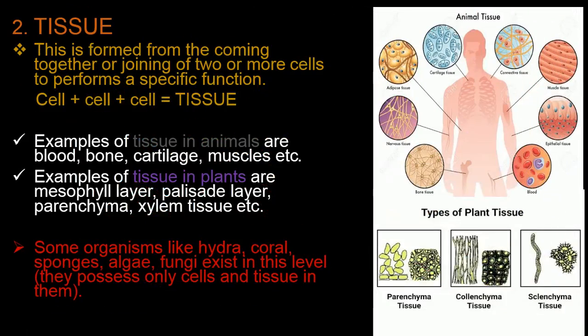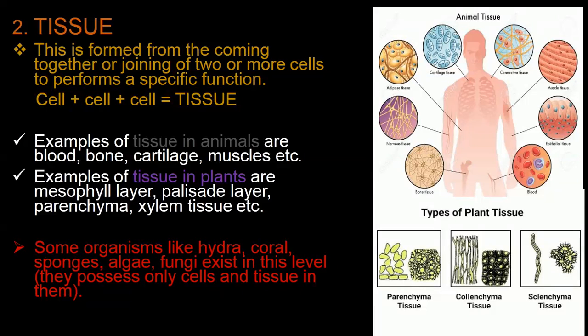Now, the second level is the tissue. This is formed from the coming together or joining of 2 or more cells to perform a specific or specialized function. That means when you have several similar cells coming together, they will form a tissue. Mathematically, we can say that a tissue is cell plus cell equals tissue, and the tissue will perform a specific function different from the individual cells.